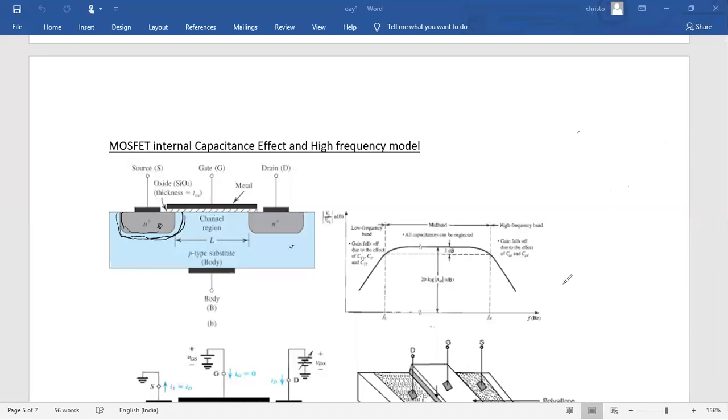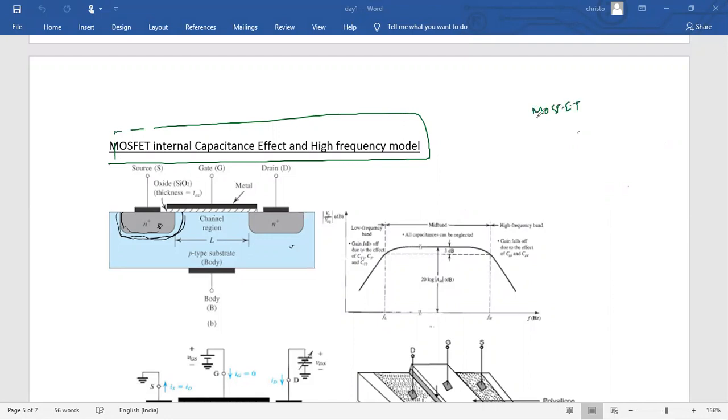Hi, today our topic is MOSFET internal capacitance effect and the high frequency model of the MOSFET. So we know that MOSFET can be used as a switch, and it can act as an amplifier also. If you want to use it as a switch or as an amplifier, it has to be biased properly. When you use it as an amplifier, it has to be biased properly and operated in saturation mode.